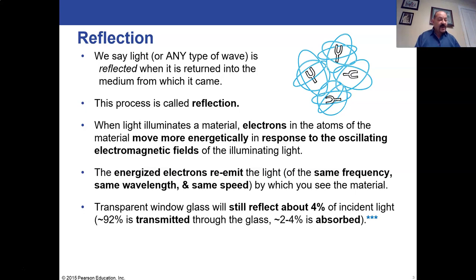But transparent glass, we know that most of light will go right through transparent glass, but it'll still reflect about 4% of the incident light, of the light that hits it. So if light is going even straight into glass, most of it, 90, 92, 94%, will go right on through. About 2 or 4% will get absorbed because those photons of light will interact with atoms and will be transferred and become heat. And then 4% of it will just bounce right off the glass.